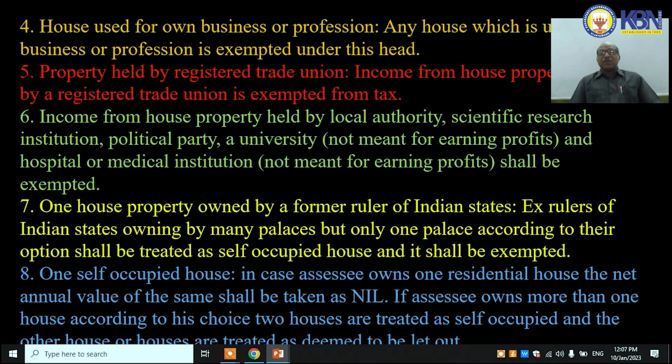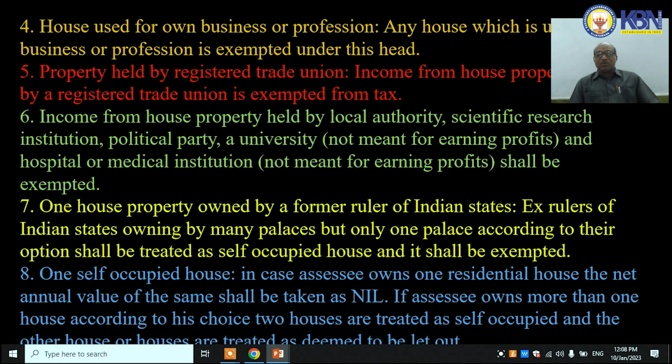Income from house property held by a local authority, scientific research institution, political party, or a university or a hospital which is meant for service motive, not meant for earning profits, shall be exempted. Next one is house property owned by a former ruler of Indian states, which means ex-rulers having any palaces, one palace is exempted from tax.